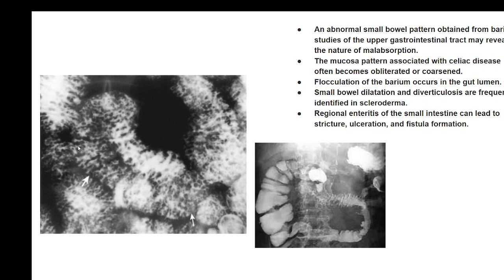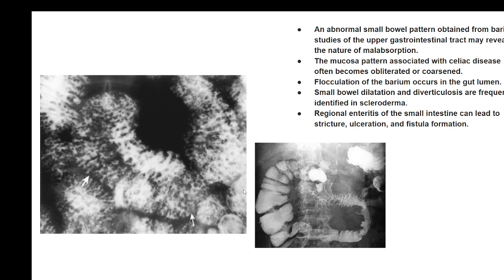The barium would not stick uniformly, instead there will be multiple serrations, and the loops of the intestines would show blunt curves, like very wide curves. This is typically seen with celiac disease, any sort of celiac disease, or even in sprue, where a similar situation could occur.